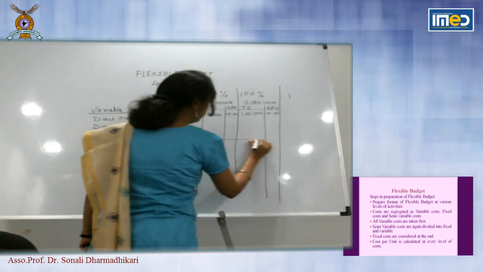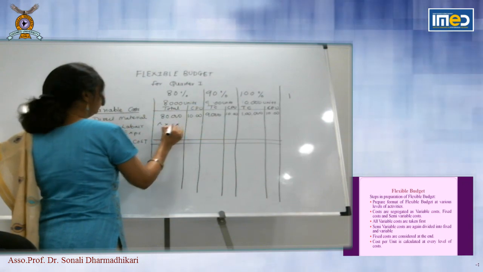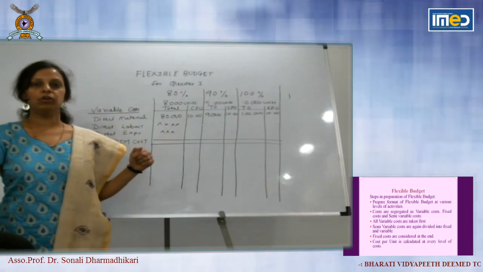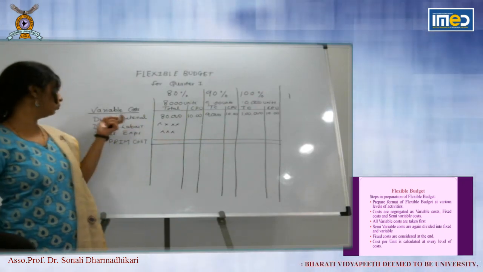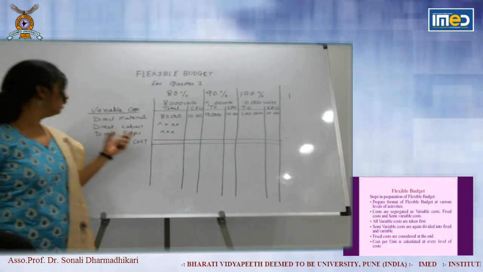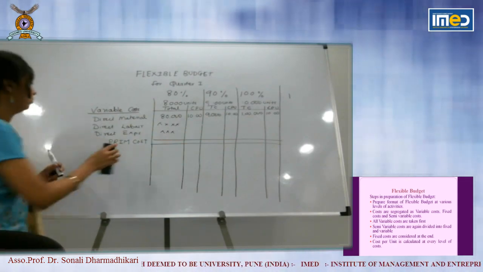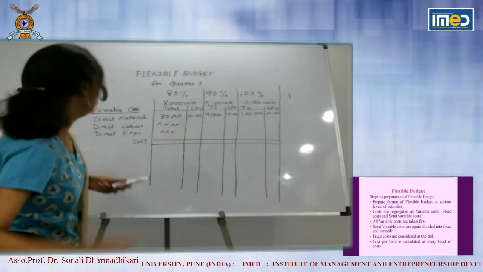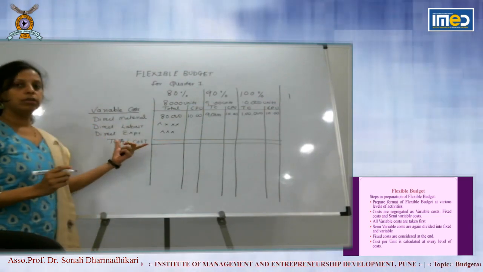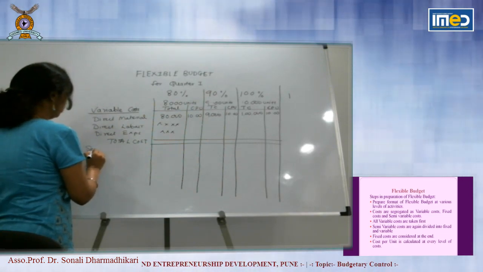You will take total, all figures you will write here, whatever given, direct labor, direct expenses. If any other variable costs are given in the question, you have to consider those costs, and the total is called prime cost. Just write total, write prime cost. Total cost, which comes under variable cost. Now, next we are going to take is semi-variable cost.